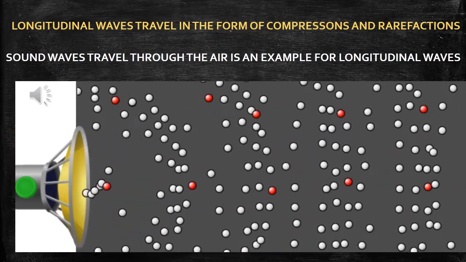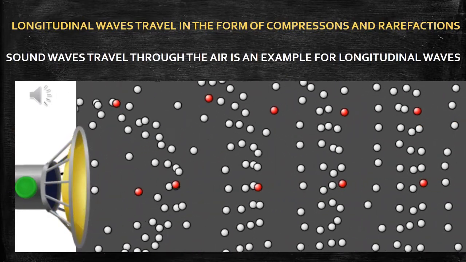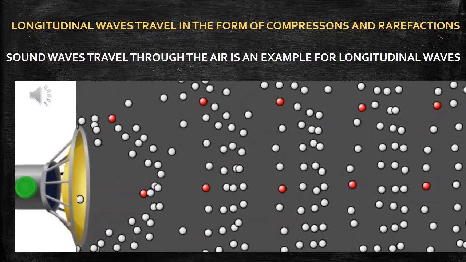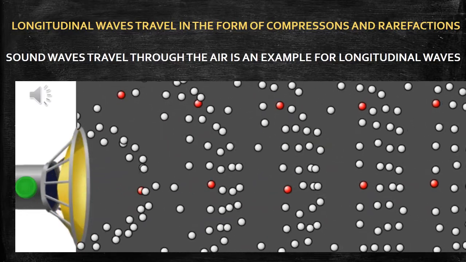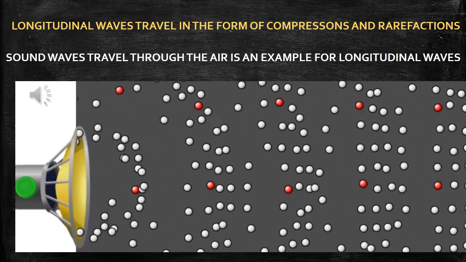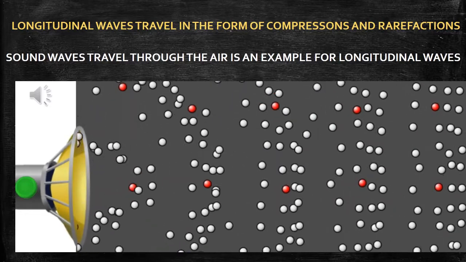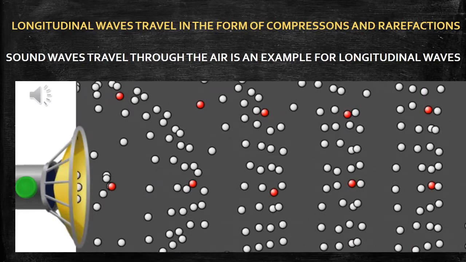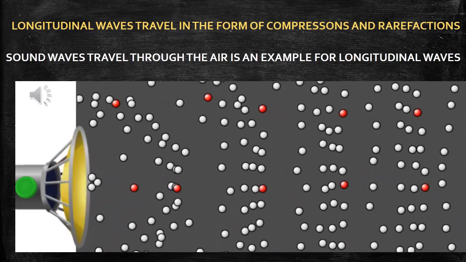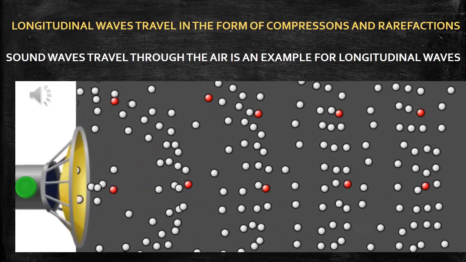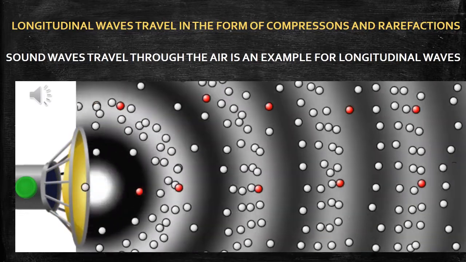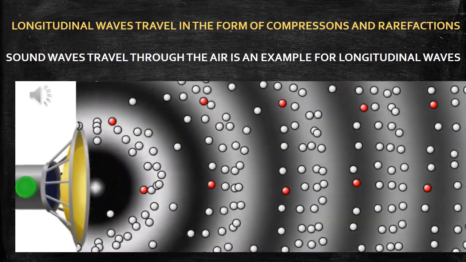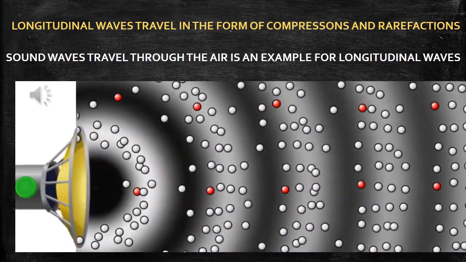Now we are going to learn the various examples of longitudinal waves. The sound which travels through the air is the best example of a longitudinal wave. Look at the animation. In this animation, the sound is produced from the loudspeaker. The diaphragm of the loudspeaker starts vibrating. The particles which are closer to the diaphragm are also vibrating along with the diaphragm. The energy is given by the loudspeaker to the air particles. Air particles start vibrating.